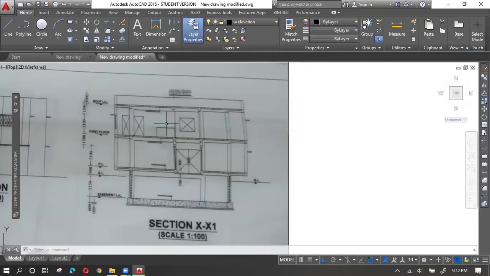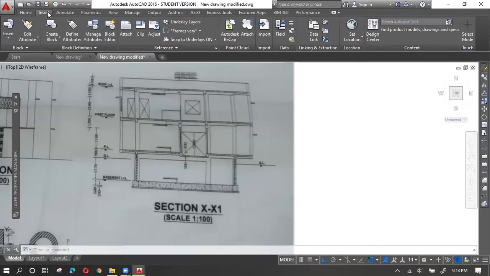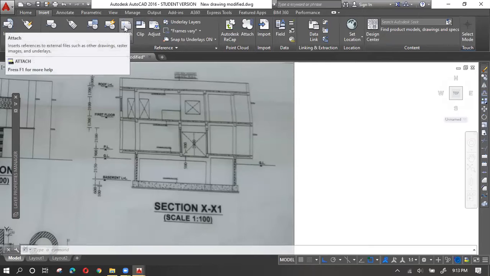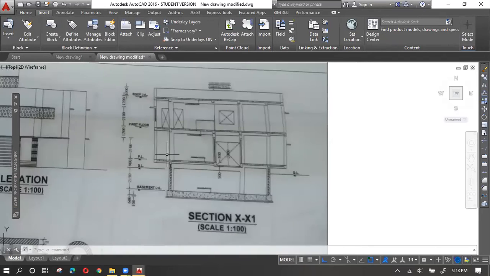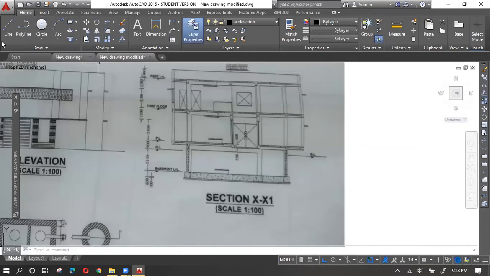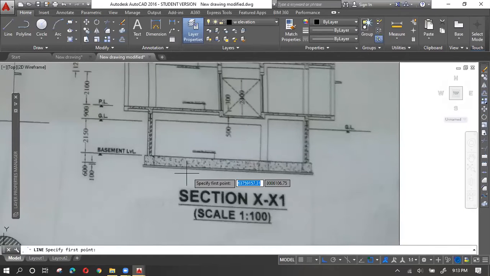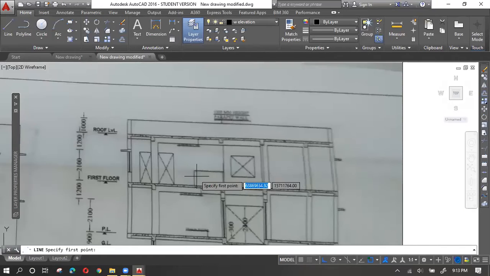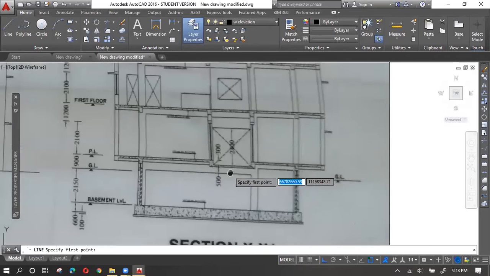So what can you do at that time? You just simply insert this. Go to insert and click attach, find your file and simply import the image into AutoCAD. Now just take a line, and with the line command you take any of the existing lines. For example, the dimensions are not properly shown here.